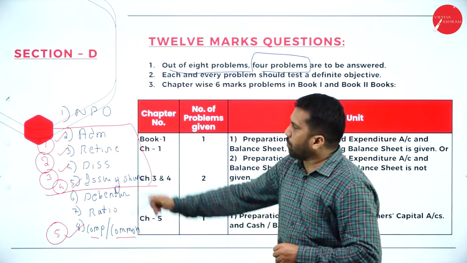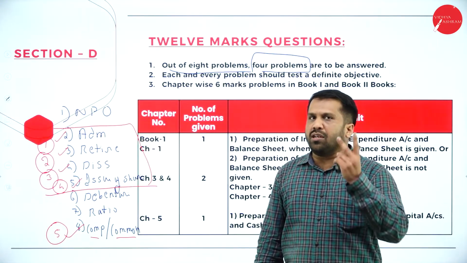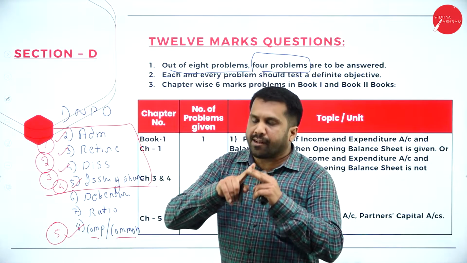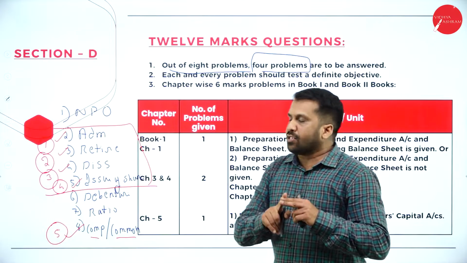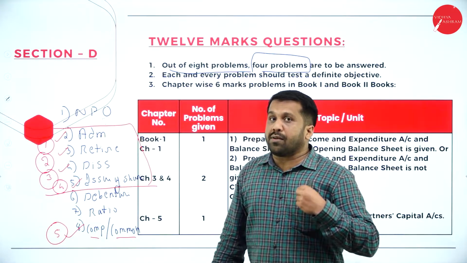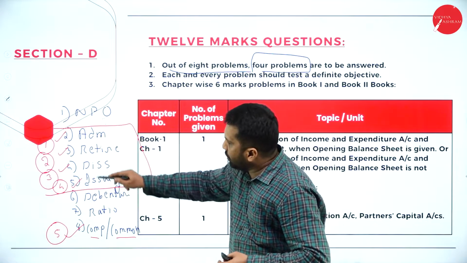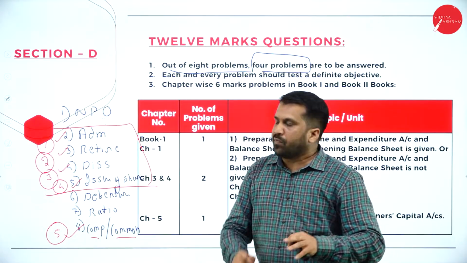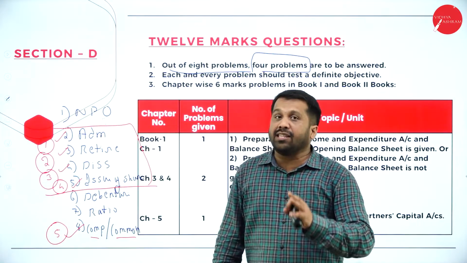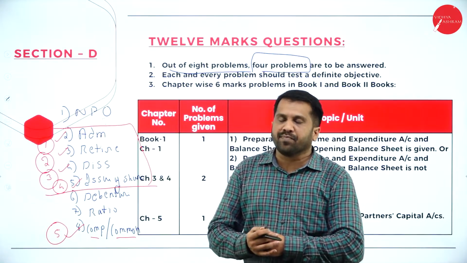Sir, we have done non-profit organization. Only 2 accounts, income and expenditure and balance sheet. Can we go for that? Please, you can go for that. So instead of this, you can go for this one. Whatever I am suggesting, these 4, please don't leave. Along with these 4, out of 1, 2, 3, 4, anything you want, your wish, you can choose.